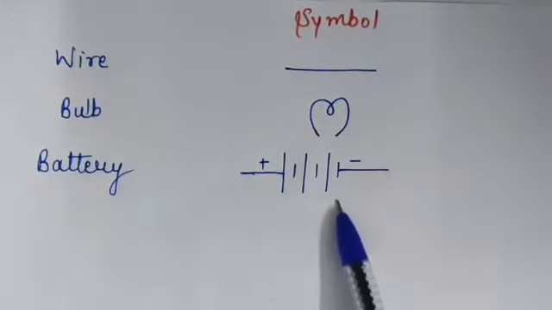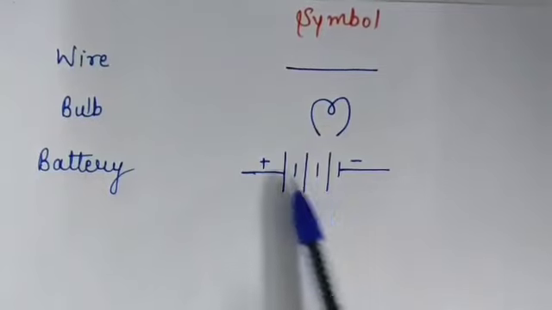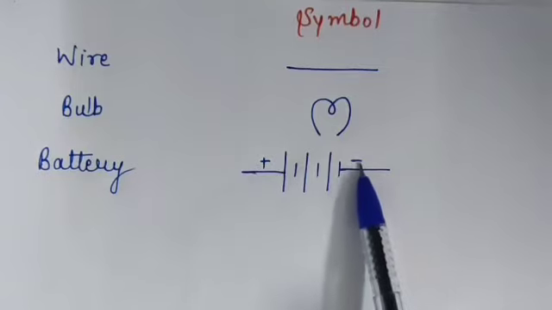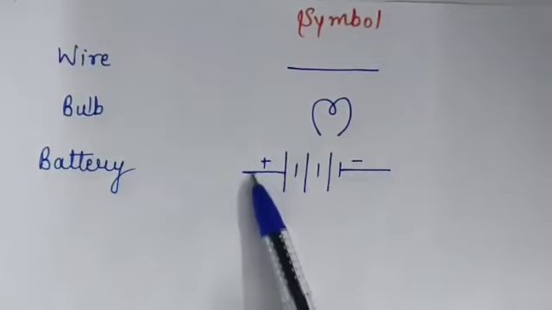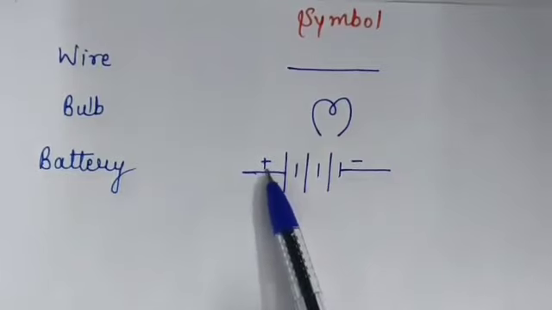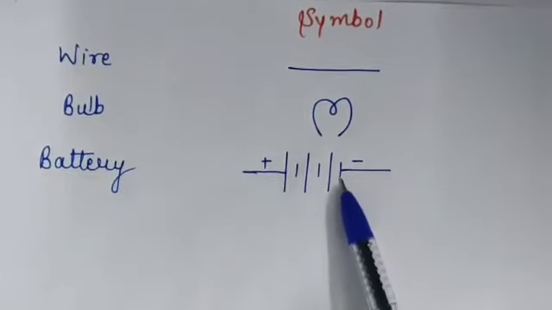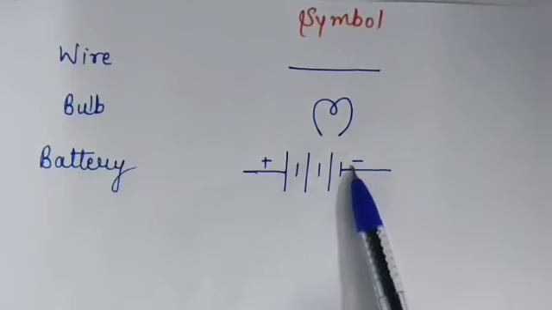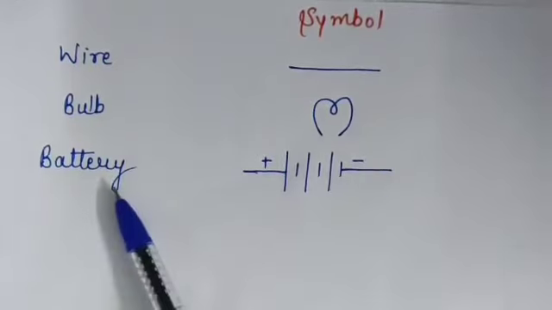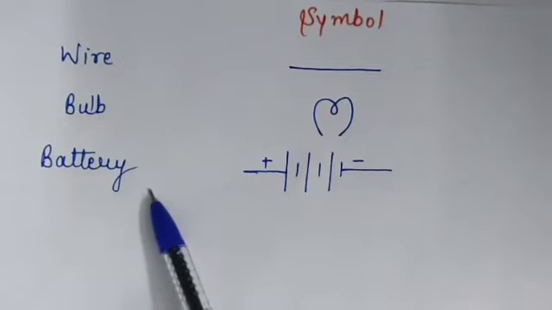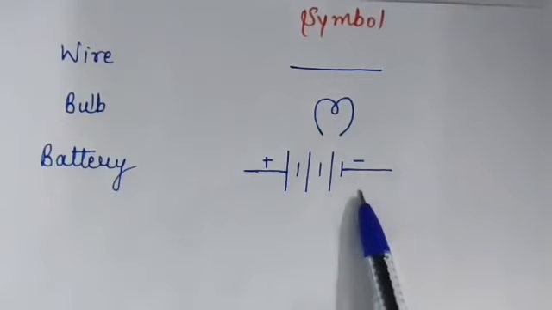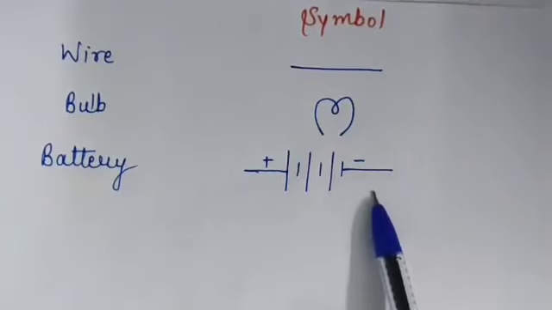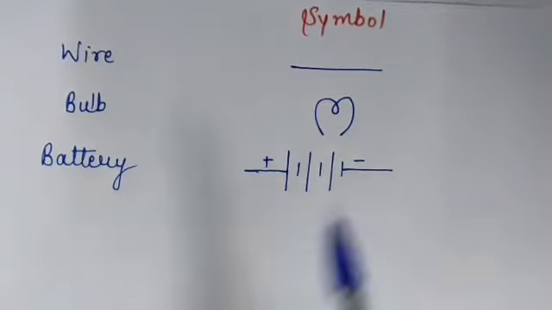This is the symbol of a battery, and we know there are two terminals in a battery, positive terminal and negative terminal. This longer line represents the positive terminal of the battery, and this shorter line represents the negative terminal of the battery. A battery is a combination of cells. Now we will make an electric circuit.